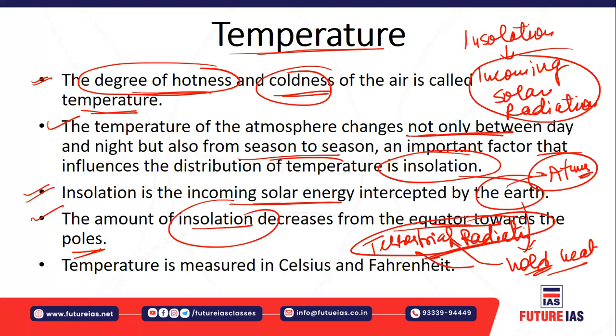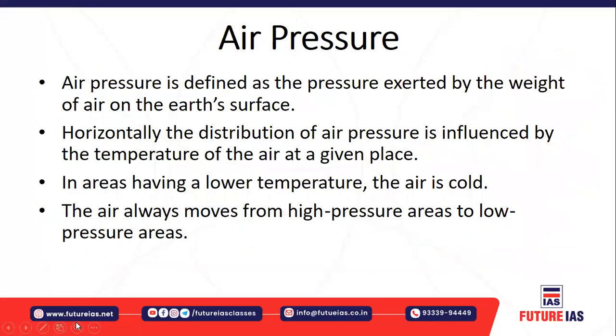The same thing will happen when the sun moves towards the northern hemisphere. The sun rays fall not vertically on the southern hemisphere, but slanting rays are formed, which leads to a decrease in the temperature in the southern hemisphere and ultimately an increase in the temperature in the northern hemisphere. So this process occurs due to the apparent movement of the sun. All right. And temperature is measured in degrees Celsius, and in Fahrenheit also. All right. Let's understand air pressure.